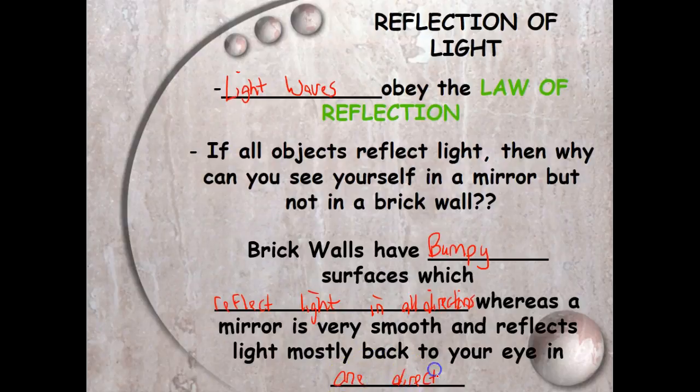Okay, it's hard for us to see because if we just stare at a brick and we stare at a piece of glass, our eyes just see a flat surface. But if you actually went down to the microscopic level, you would see bumps everywhere. And if you've got something coming in, like light waves, that means they're going to bounce off when they see those bumps and those different things. They're going to start bouncing off in all directions, right? But light, if it's very clear, wherever it hits, it's going to bounce off in the same direction every single time. Okay, and that direction will be your eye.